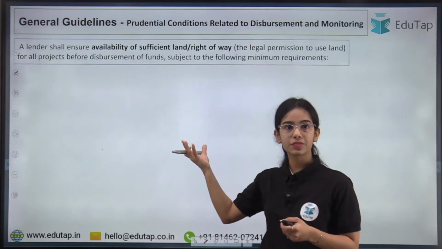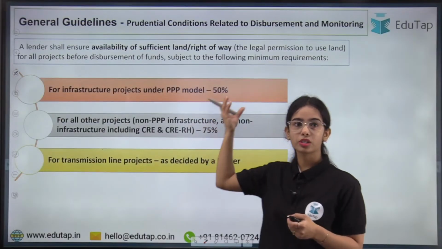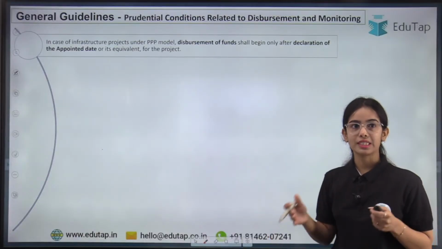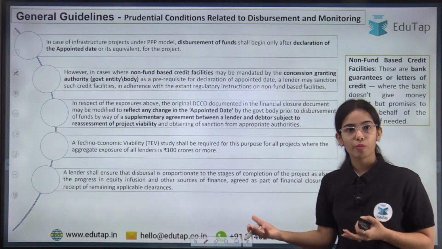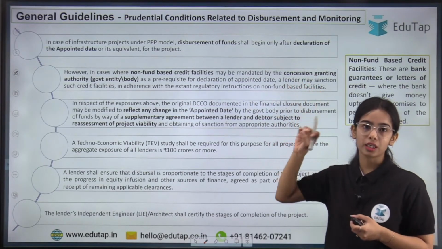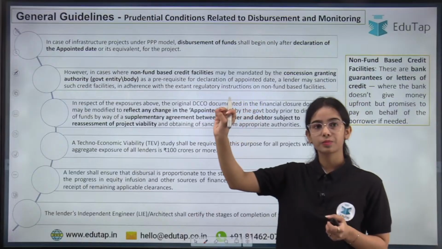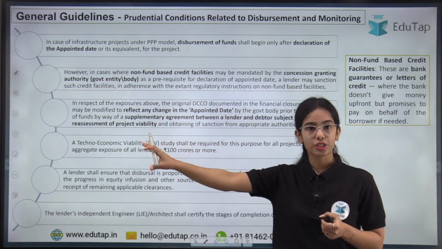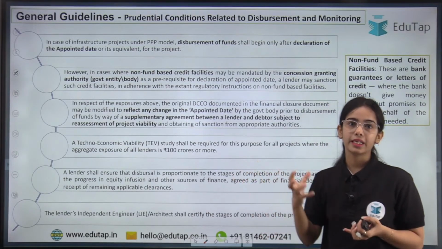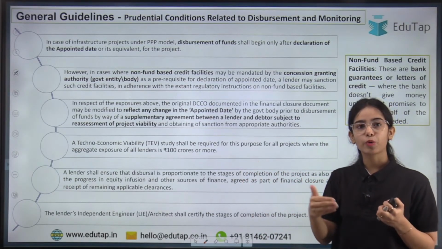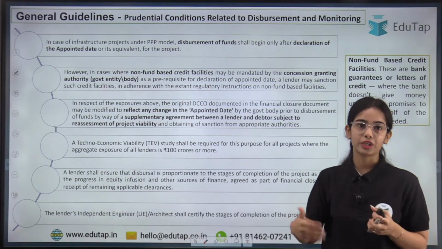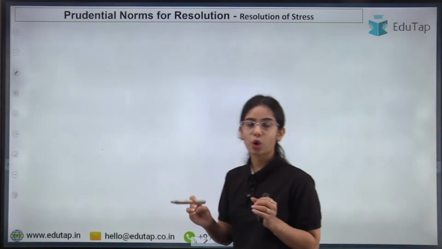Okay, then the clearances we have discussed about, and then we discussed about the sufficiency or the availability of sufficient land for the different type of projects. And then we have discussed about the PPP model and how the appointed date, like how the concession granting authority provides the project to the concessionaire, that is a private entity, and the bidding happens, and after that an appointed date has to be assigned. On the appointed date, the agreement actually happens and the private entity gets the right and obligation to continue the project. Now coming to the prudential norms for resolution.